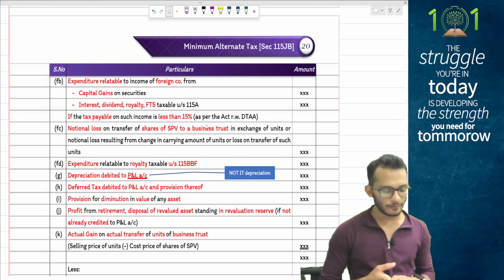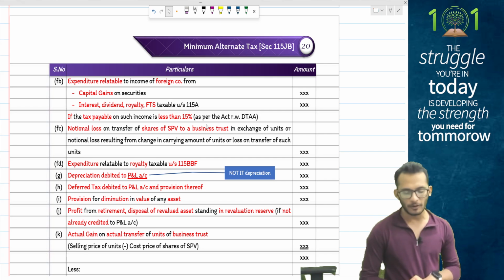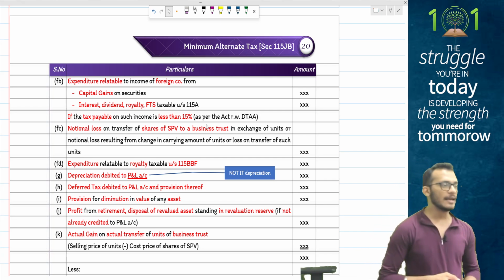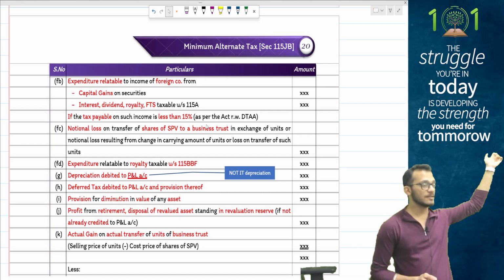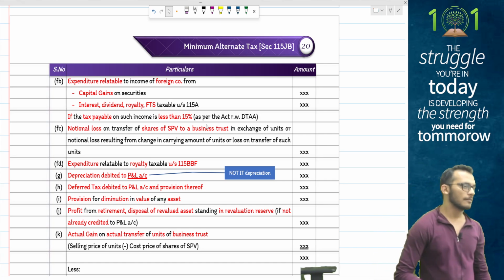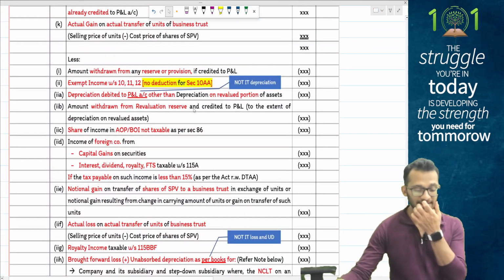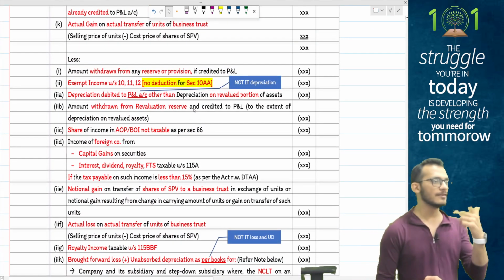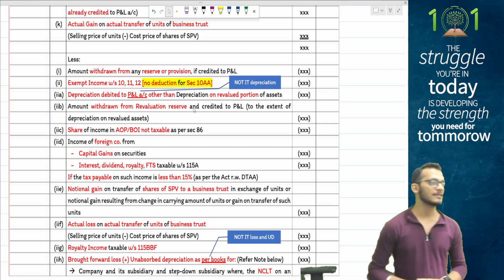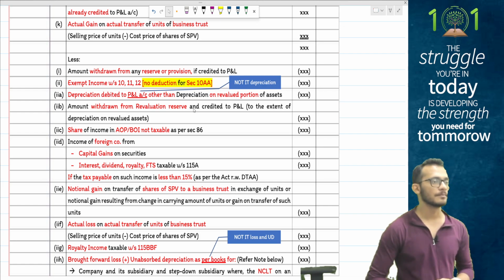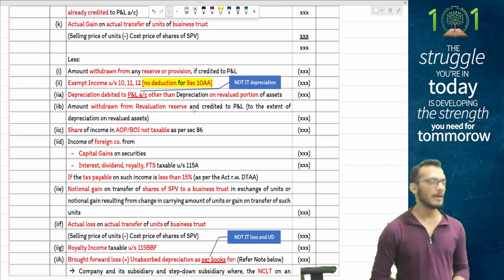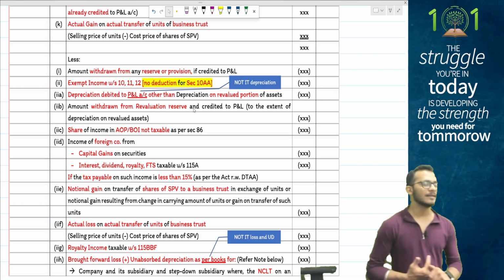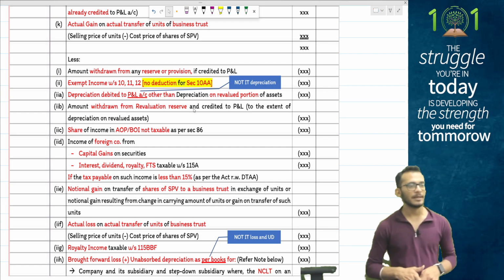Then you say any kind of provision for diminution in value of assets, any kind of profit from retirement of revaluation reserves, any kind of actual gains will get added back, because notional loss has got disallowed. Actual gains will get taxed. Yes or no? Yes. The next thing to be kept in mind, from a loss perspective, what we have discussed is already there. One extra thing you can claim as deduction is all your past year loss or unabsorbed depreciation, whichever is lower, can be claimed as deduction under MAT provisions.